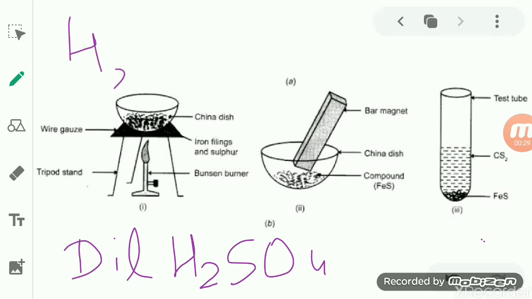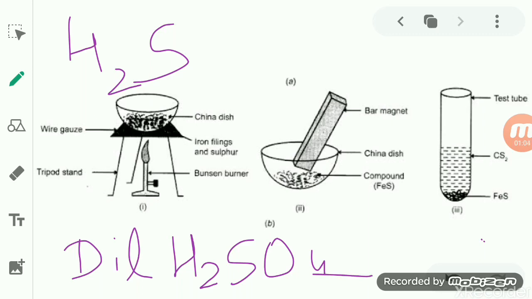So instead of releasing hydrogen gas, as in the mixture, where the iron and sulfur mixture reacts with dilute sulfuric acid and the iron reacts forming hydrogen gas, which shows the property of iron, here, when the iron sulfide compound is mixed with dilute sulfuric acid, the iron does not show its property.